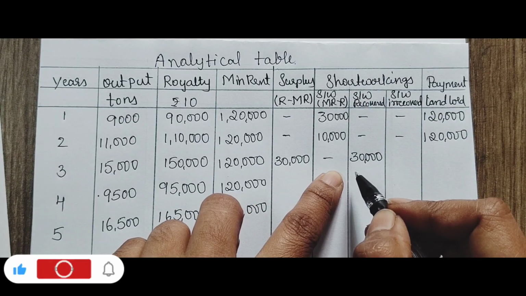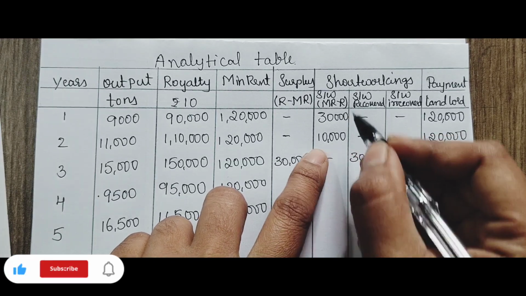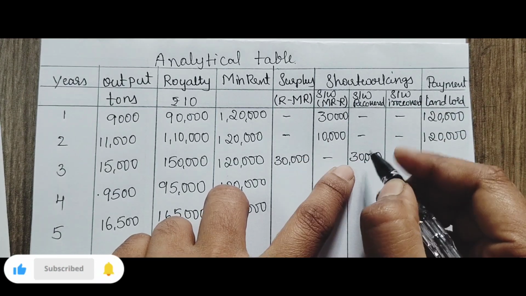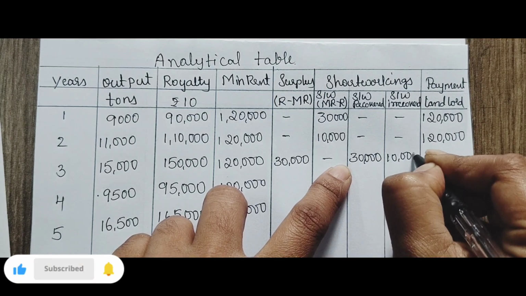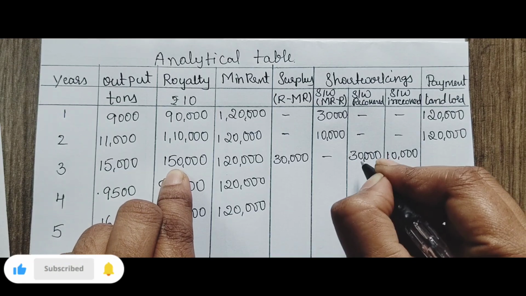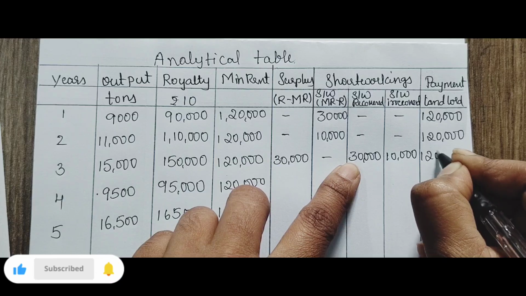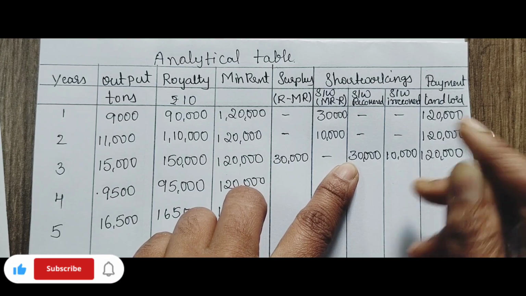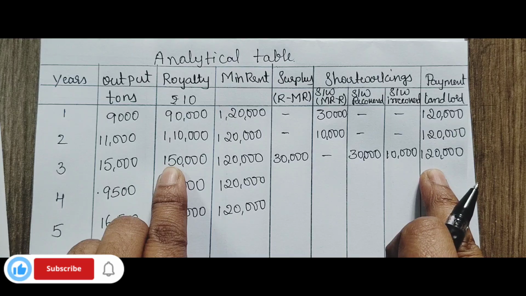Only 3 years you can recover. So 30,000 you have recovered out of 40,000. What is the remaining balance? 10,000 is unrecovered. Now in 1 lakh 50, 30,000 is recovered, so the remaining balance is 1 lakh 20,000. 1 lakh 50 minus 30, 1 lakh 20 you have paid.